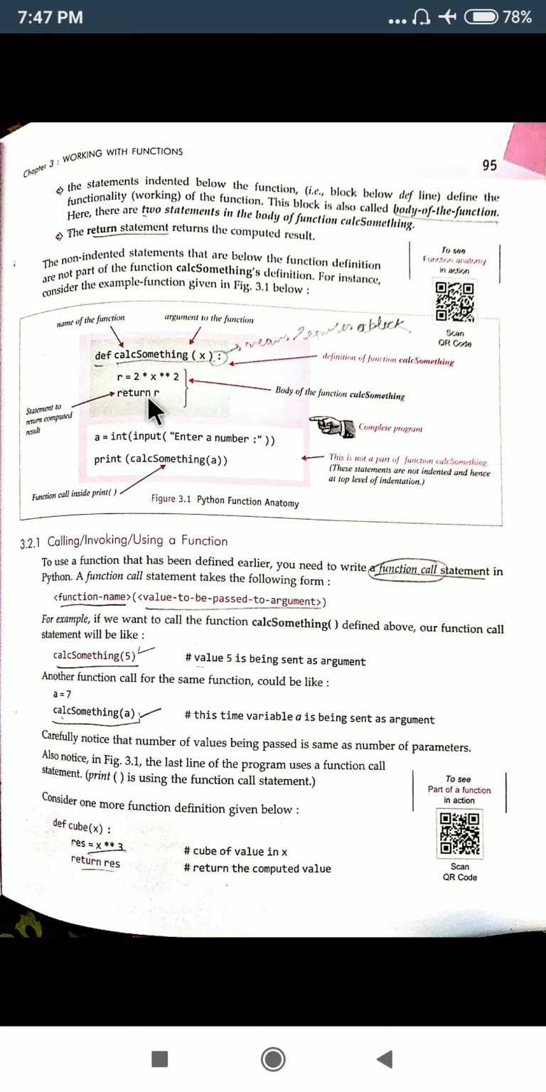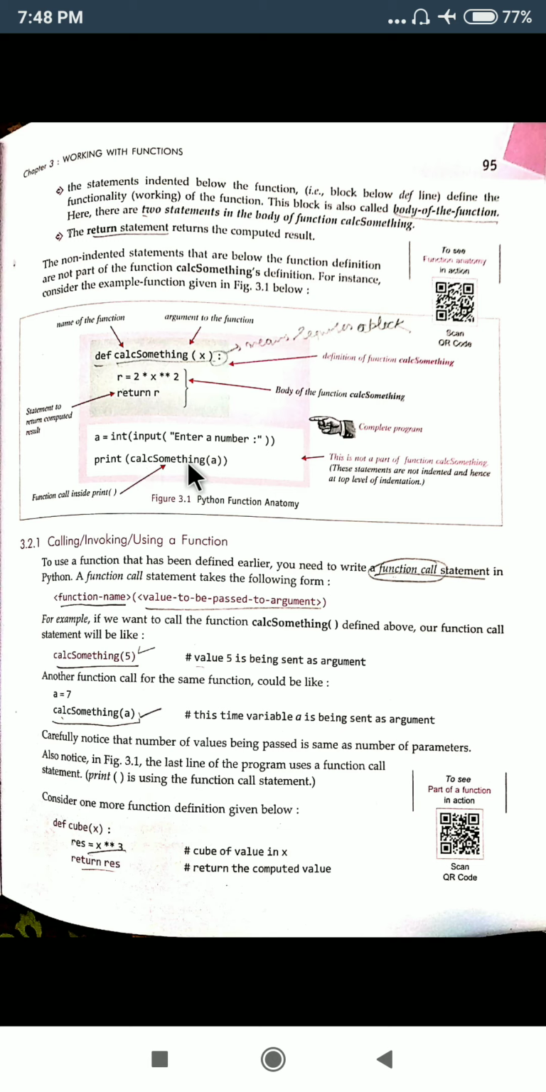So return r, what it will do, it will return r to the function. Once the definition has done its work, it will get back to the function call. Whatever value has been obtained by this calc function will replace this particular statement. And what will print do, print will print whatever value has been obtained.